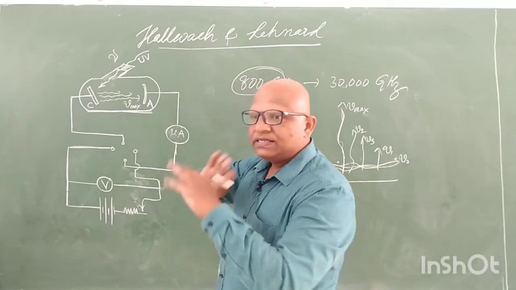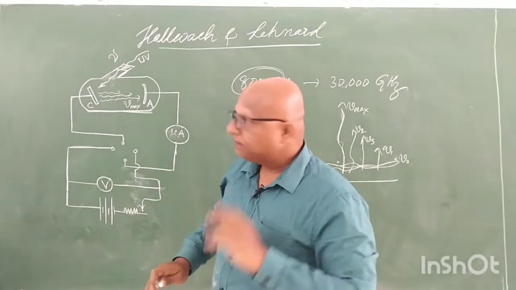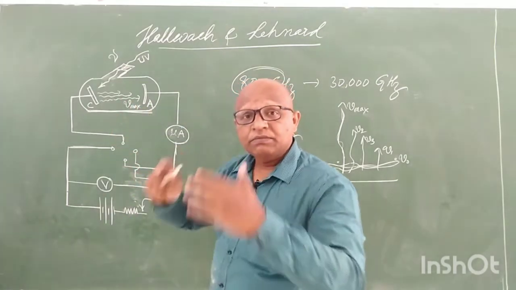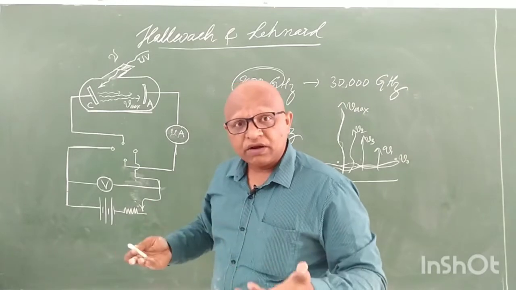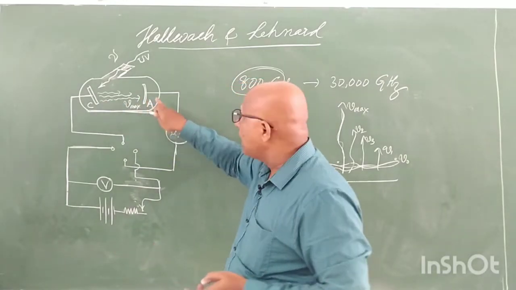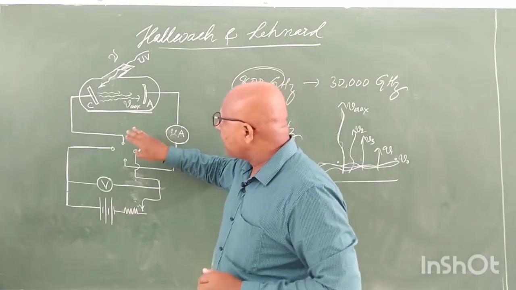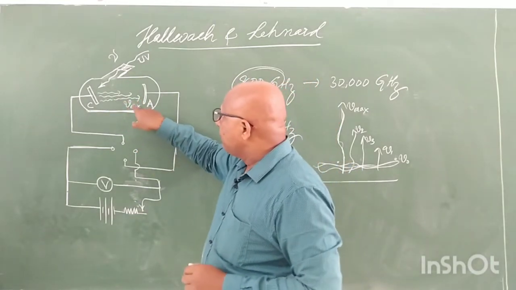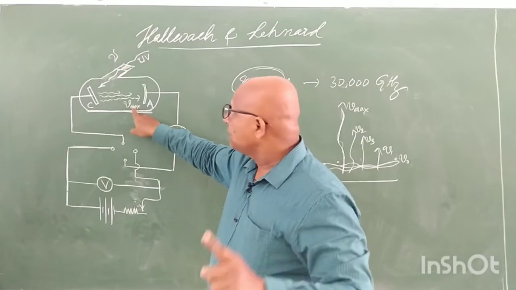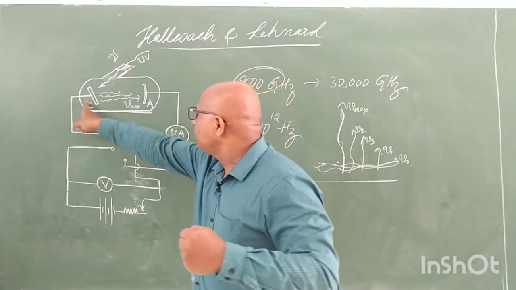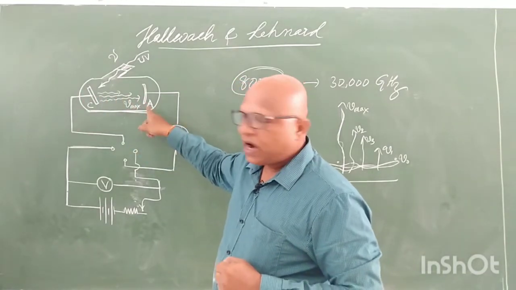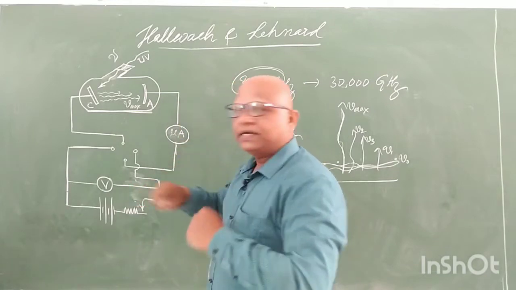Now anode is neither attracting nor repelling. The electrons themselves are sufficient to enter into the anode and there will be a current. Vmax is the highest velocity, so this electron is capable enough to reach the plate A, and there will be a very small current here.